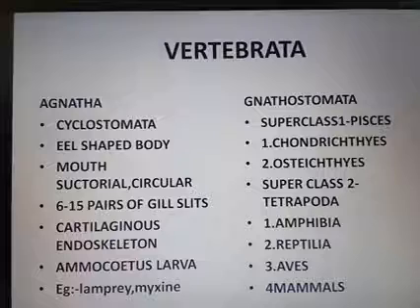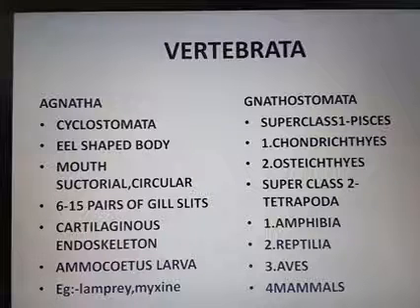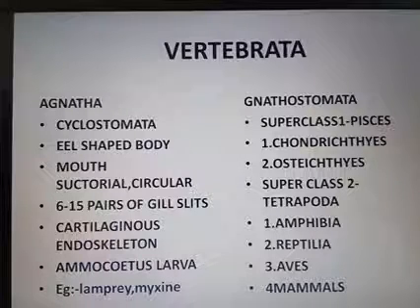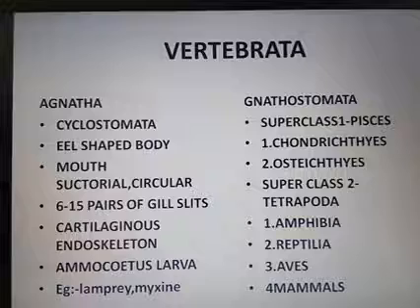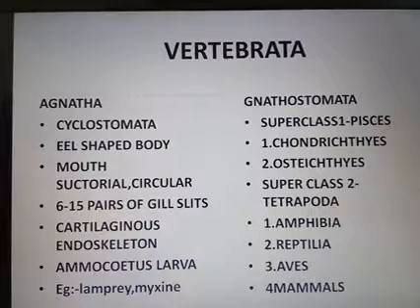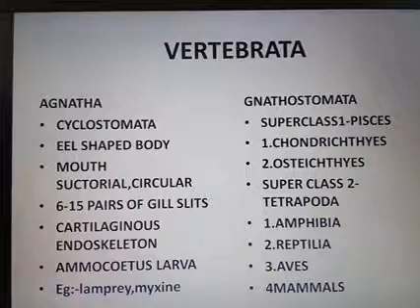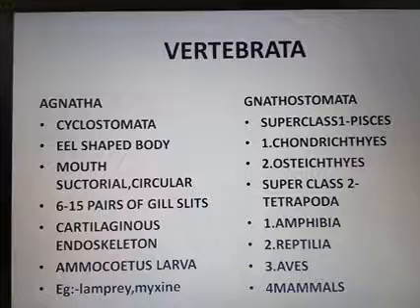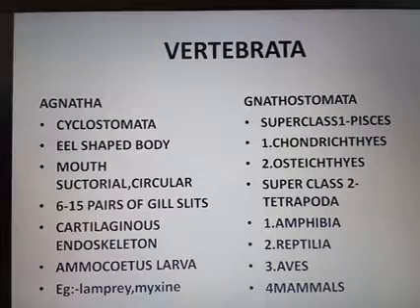The general feature of the Gnathostomata is that they have jaws. The division Gnathostomata is divided into two superclasses, Pisces and Tetrapoda. Based on the nature of the endoskeleton, the Pisces are again classified into two types, Chondrichthyes and Osteichthyes.